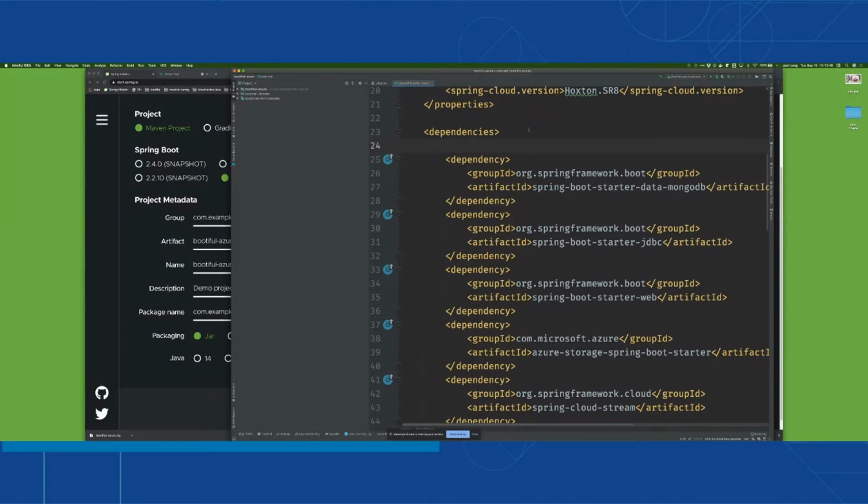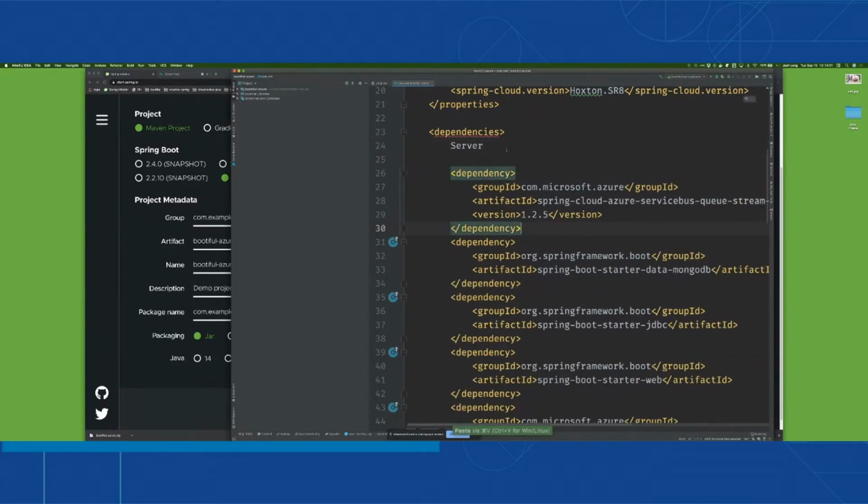So we're going to copy this, and paste. Okay, good stuff. So there's that: Spring Cloud Azure Service Bus Queue Stream binder. Okay, so we'll get to that in a second.